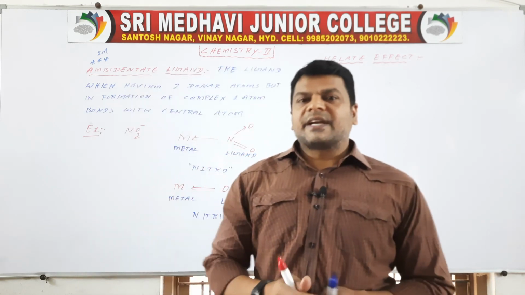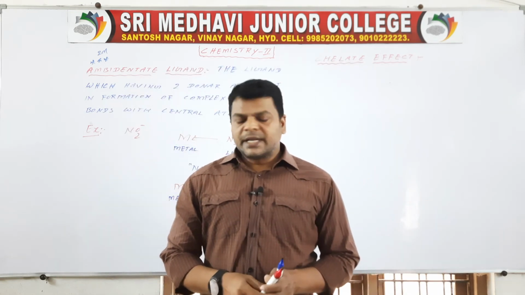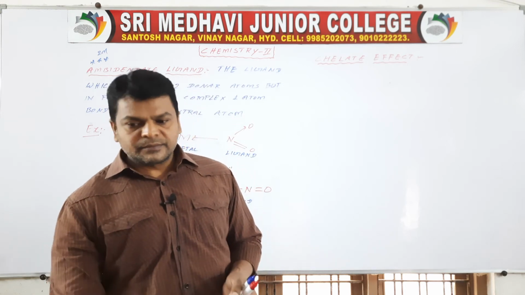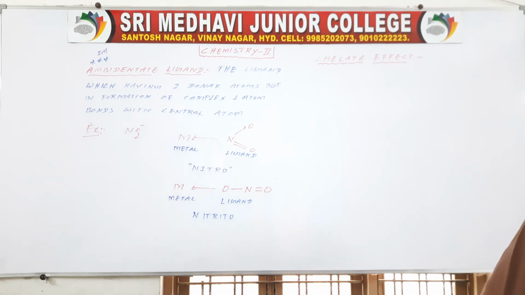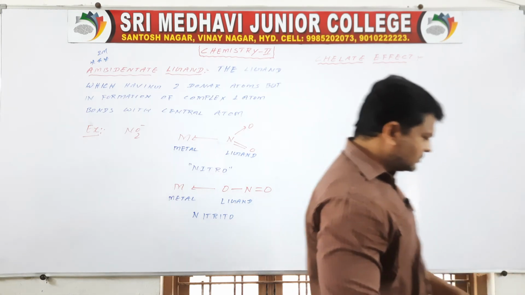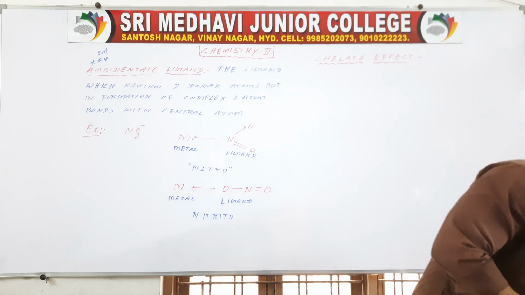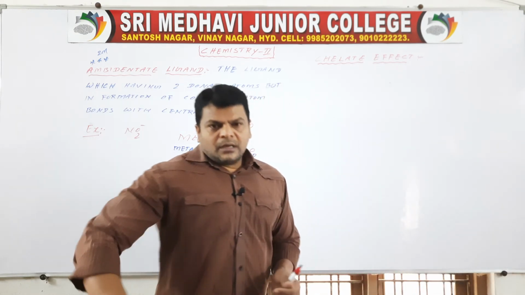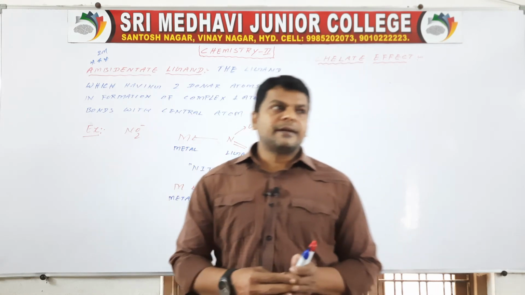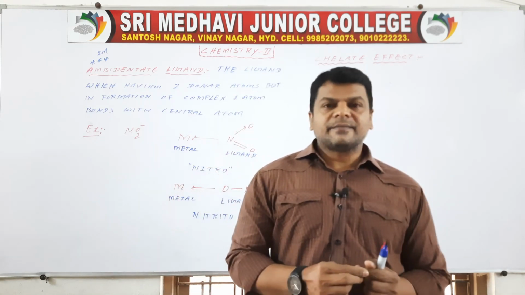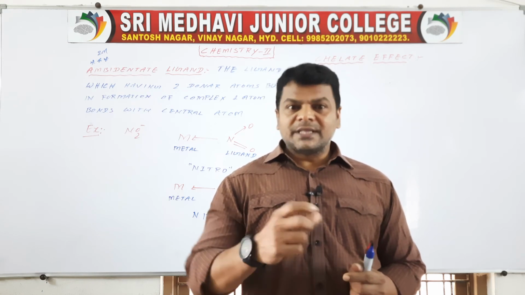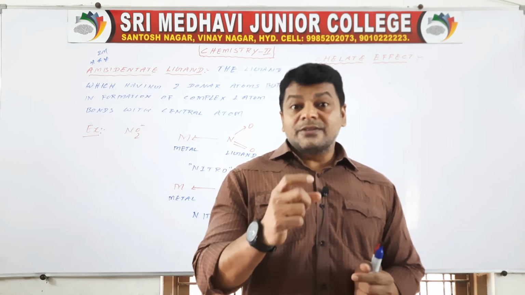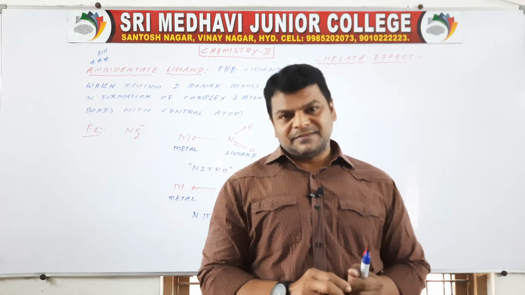What does chelate effect mean? See here, the ligand which forms coordinate covalent bonds with the central metal atom, which gives a cyclic structure.